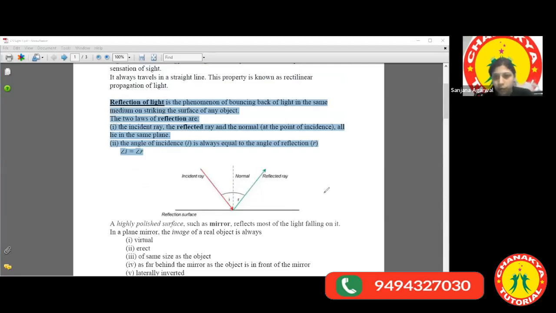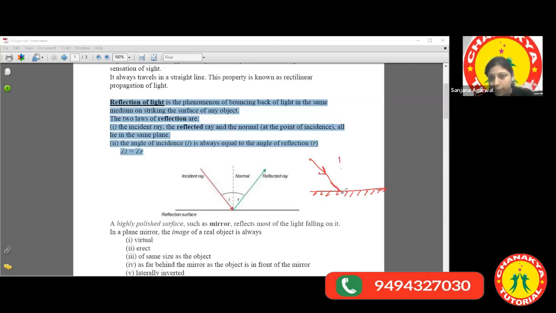So I'm redrawing this picture so that you can understand it. How does that happen? Suppose this is a flat surface, okay? The base part is the ground part, and the topmost part, this above surface, is the reflecting surface. Let's say that the light strikes the surface at this point. It's not becoming a straight line, please excuse me for this.